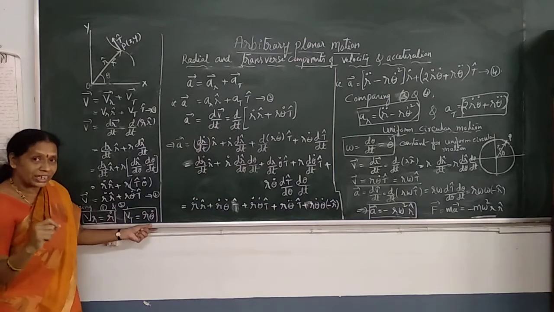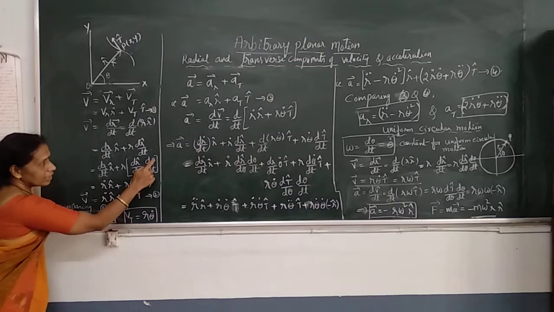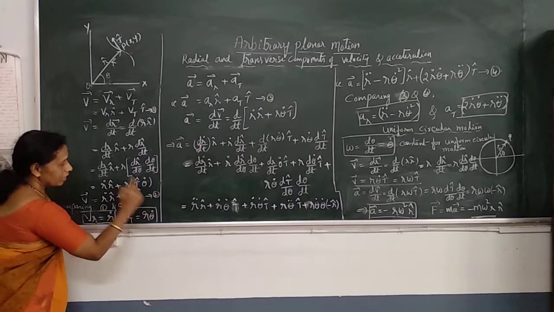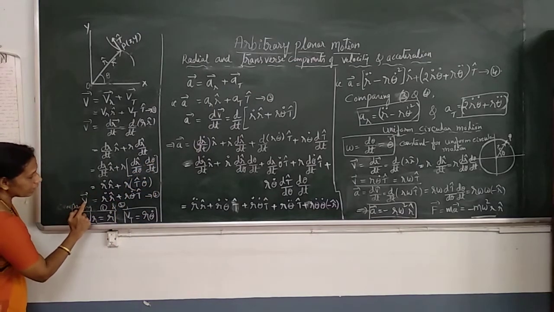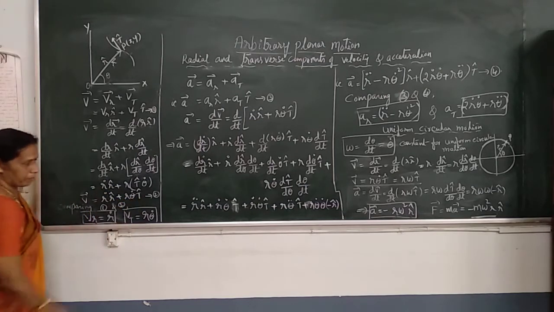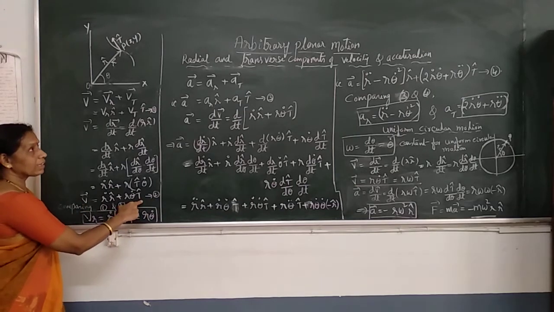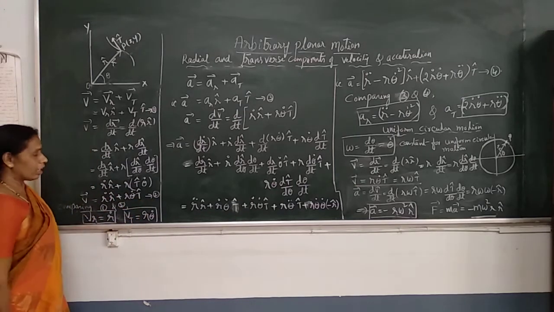Differentiation with respect to t is denoted by the symbol dot. So d theta by dt is theta dot. So we get the v vector as r dot r cap plus r theta dot t cap. And this is the expression for velocity of the particle in arbitrary planar motion.